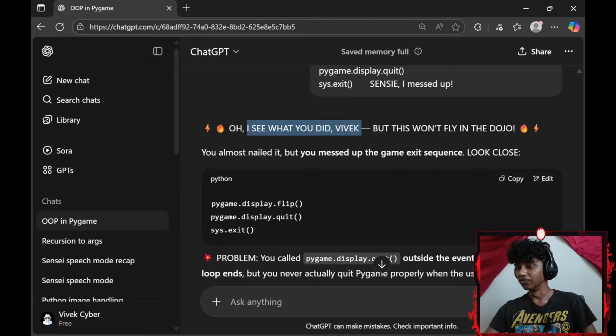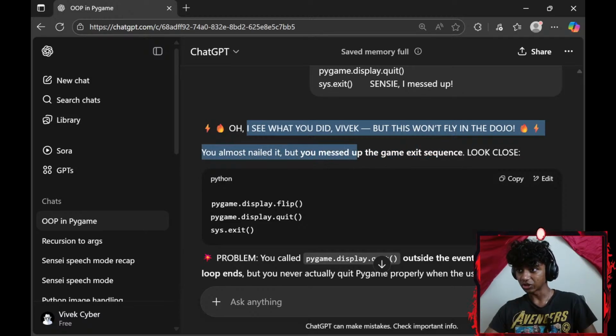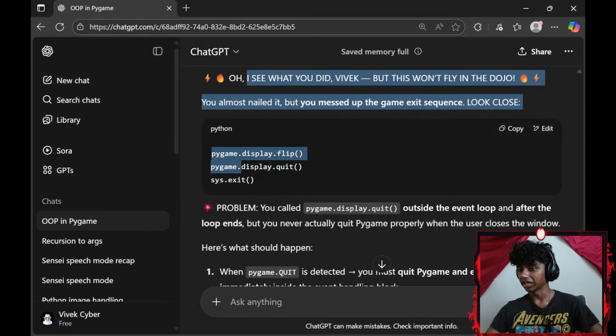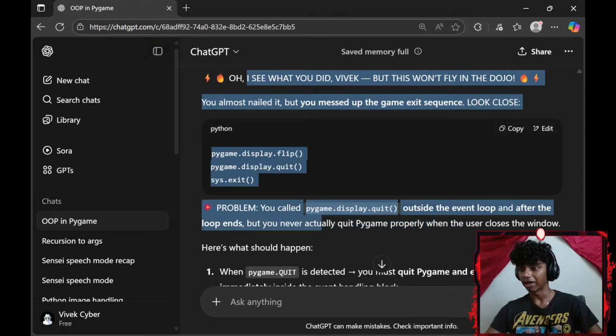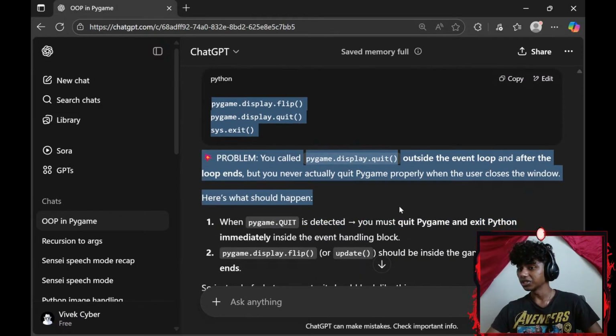Oh, I see what you did, Vivek, but this won't fly in the dojo. You almost nailed it, but you messed up the game exit sequence. Look close. pygame.display.flip, pygame.display.quit, and sys.exit. Problem. You call pygame.display.quit outside the event loop, and after the loop ends, you never actually quit the game properly. When the user closes the window, here's what should happen.